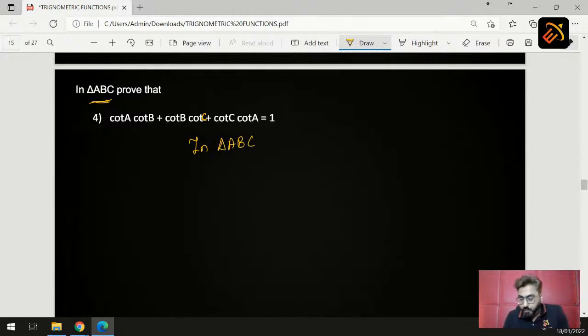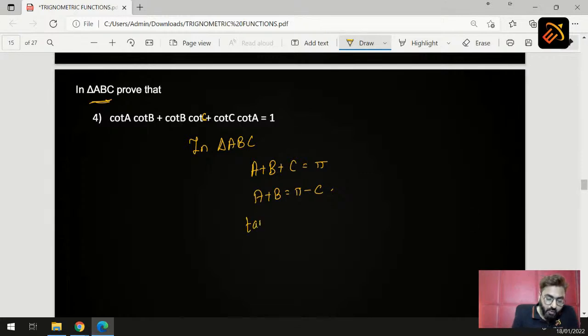Now we all know that A plus B plus C is equal to pi. Sum of angles of a triangle is 180. So can we write A plus B is equal to pi minus C? Now if A plus B is equal to pi minus C, let us introduce tan on both sides.